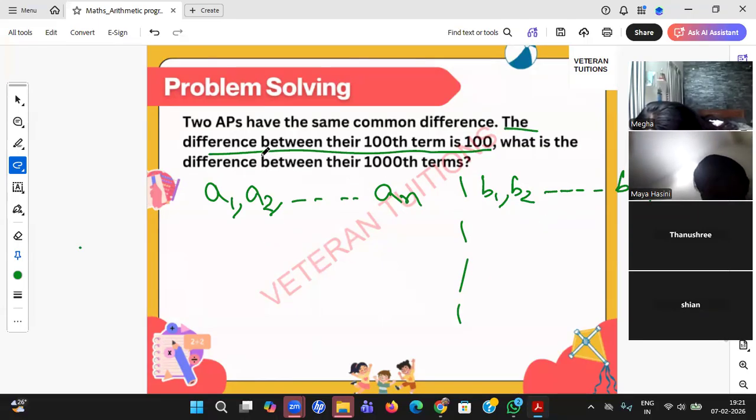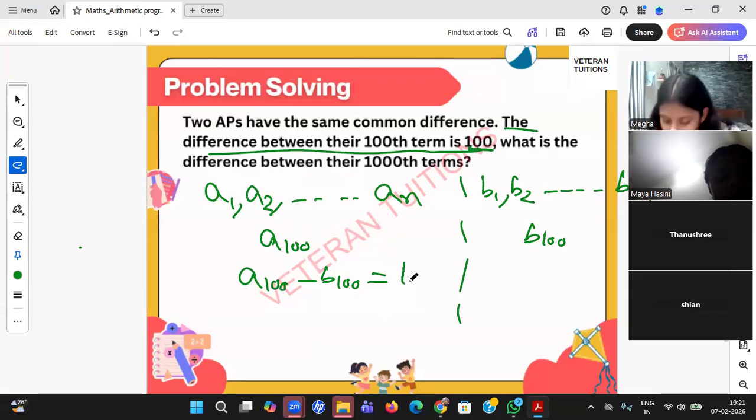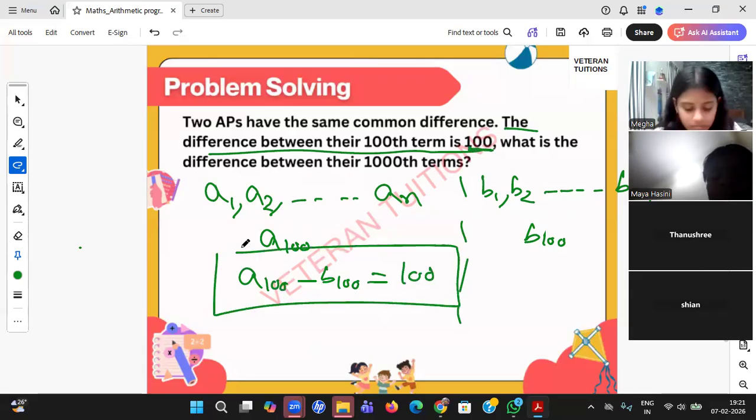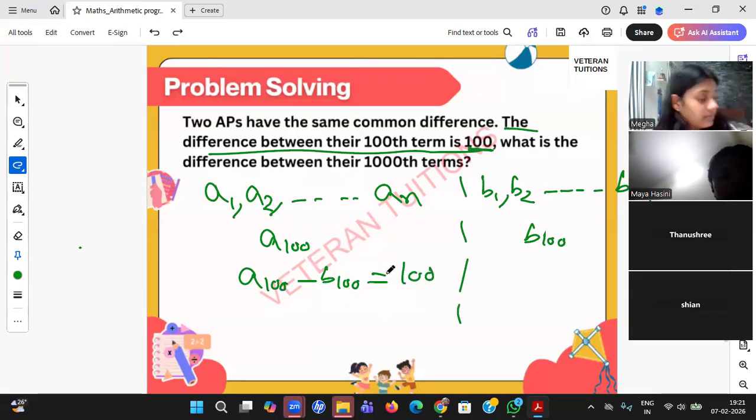Very good. Student, the difference between their 100th terms: the first AP's 100th term is A100, and the other's 100th term will be B100. So the difference between their 100th terms is A100 minus B100, equal to 100, which he has given. One statement, one equation you got. Now, what is he asking?